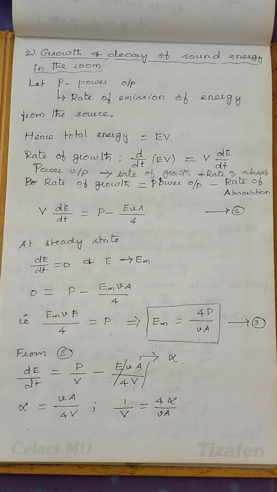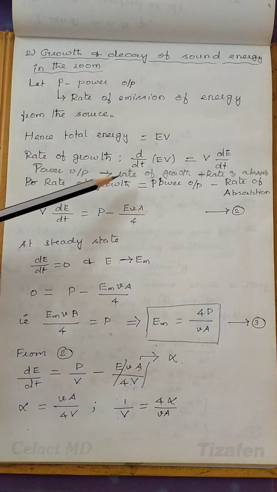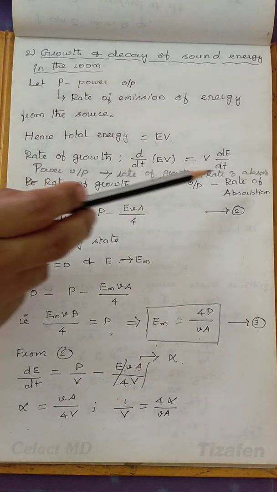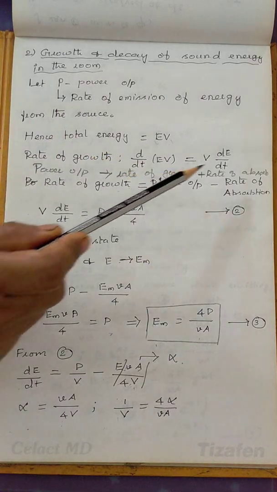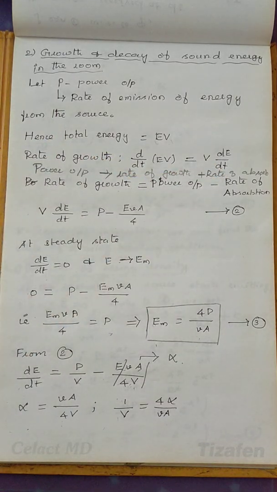Generally, power output from the source is utilized in two ways. It is a sum of two factors: one is the rate of growth and the other is the rate of absorption. So from this we can rewrite the rate of growth as power output minus rate of absorption.